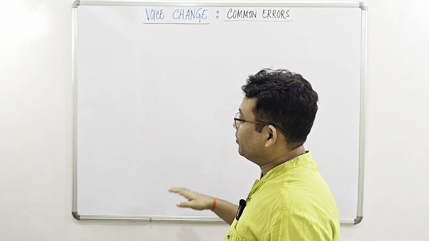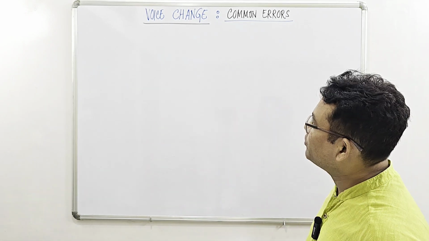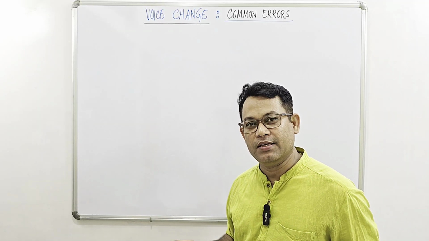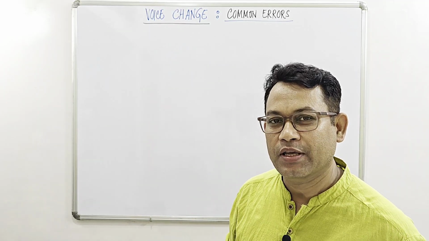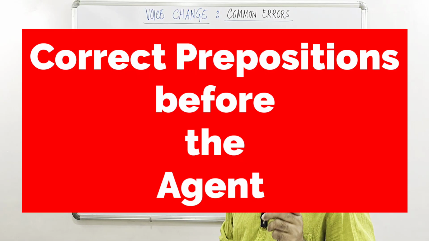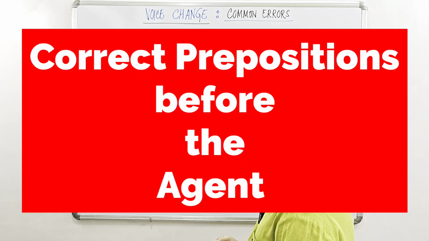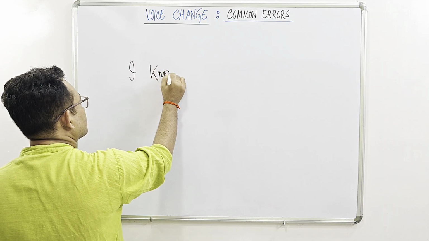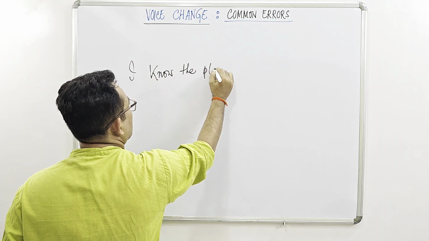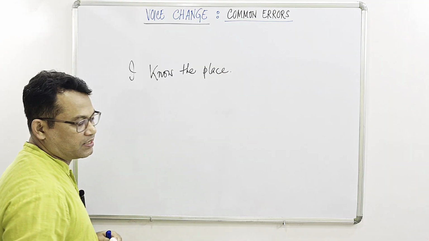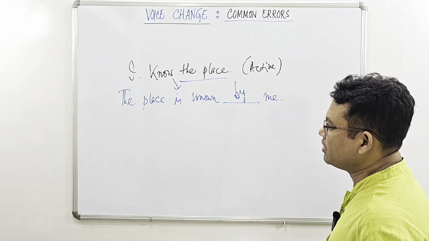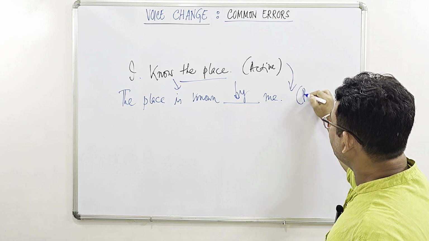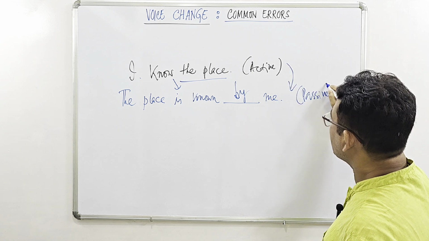Hi, welcome back. Now, there are certain minor errors with regard to voice tense, and in this video, I'm going to discuss why there are certain areas where we use different prepositions other than by before the agent in passive voice. Take, for example, "I know the place." So, this is the conventional one, and very often we convert the active version into passive in this manner, which is completely wrong.